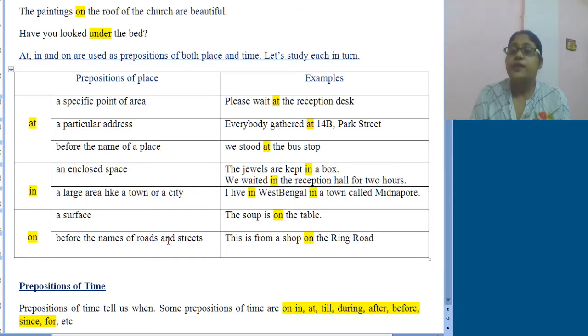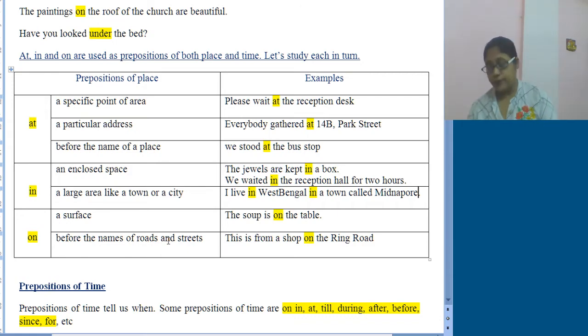Like, the soup is on the table, the cat is on the table. This is from a shop on the Ring Road. So as I told, it will be used for streets or roads. I hope you all understand how at, in and on are used as prepositions of place. I hope you have understood.